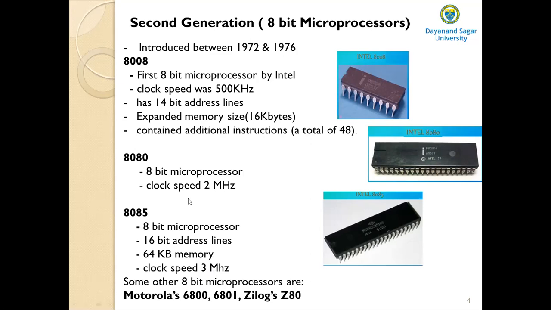At the same time, other manufacturers also started producing microprocessors. Some other 8-bit microprocessors are from Motorola: Motorola's 6800, which is an 8-bit microprocessor, and Motorola's 6801, which is also an 8-bit microprocessor. And Zilog's Z80 is also an 8-bit microprocessor.